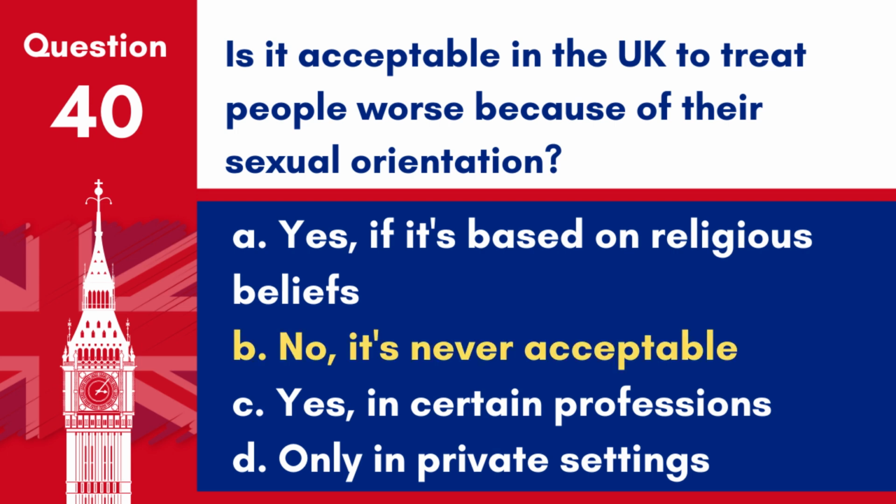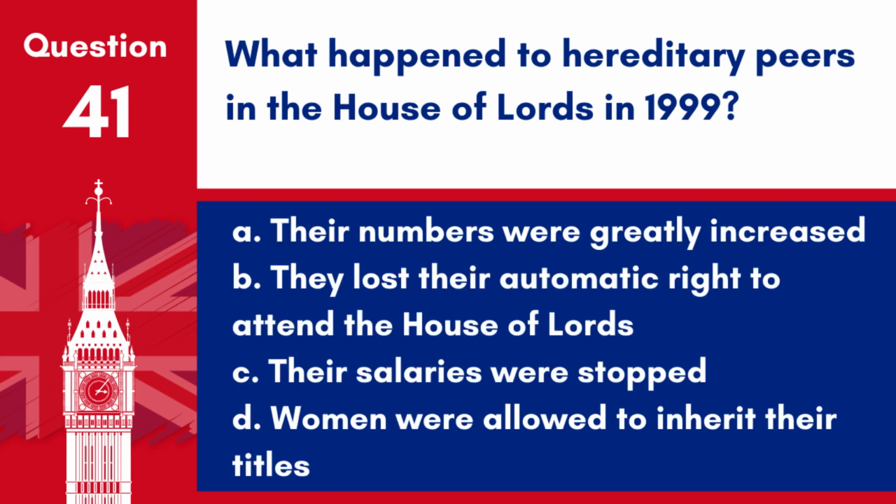Answer: B. No, it's never acceptable. It is never acceptable to treat people worse because of their sexual orientation in the UK. Such discrimination is against the law. Question 41. What happened to hereditary peers in the House of Lords in 1999?